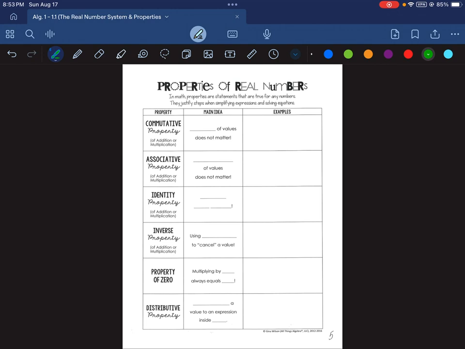You've seen these, even if you haven't seen them in a while or you're not used to calling them what they are. So the first is the commutative property, and this is true for both addition and multiplication. The main idea, in words that hopefully make more sense to you, is that the order of values doesn't matter when we add or multiply. So it still matters for subtraction and division.